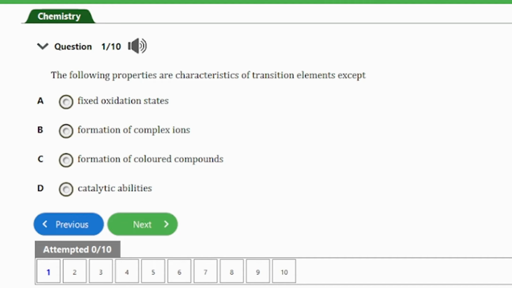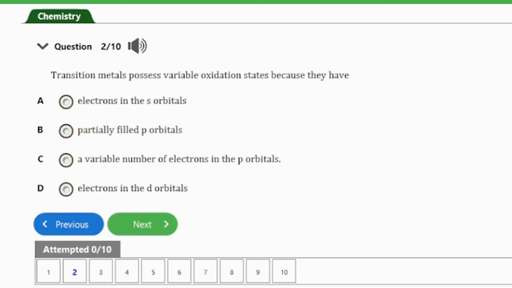It says, the following properties are characteristics of transition elements except A, fixed oxidation states, B, formation of complex ions, C, formation of colored compounds, D, catalytic abilities. So guys, the answer to this question is option A here. There's fixed oxidation states. So transition elements are known for their variable oxidation states and not fixed oxidation states. So that's the correct answer to this question. Fixed oxidation state is not a characteristic of transition elements. So let's look at the next question here.